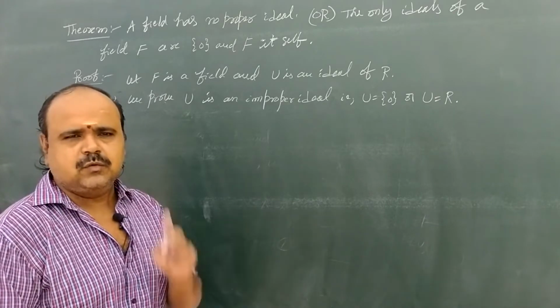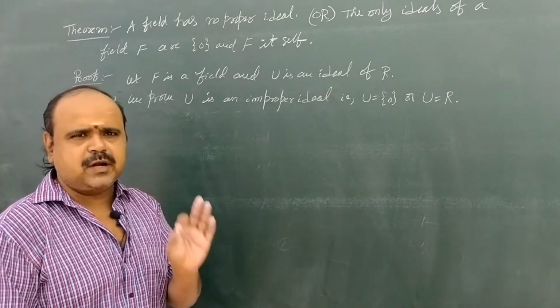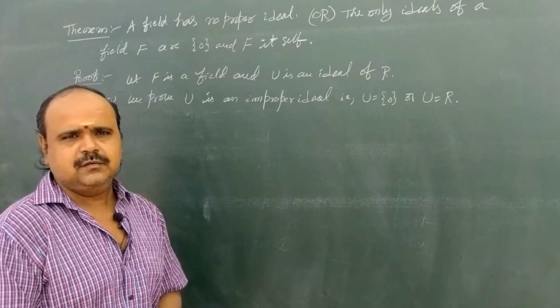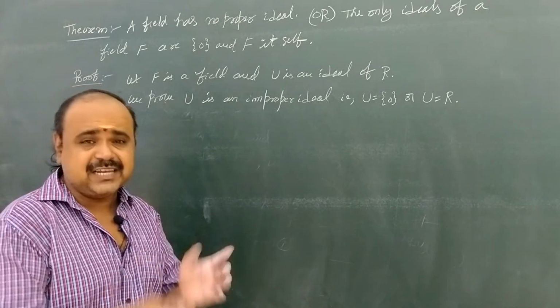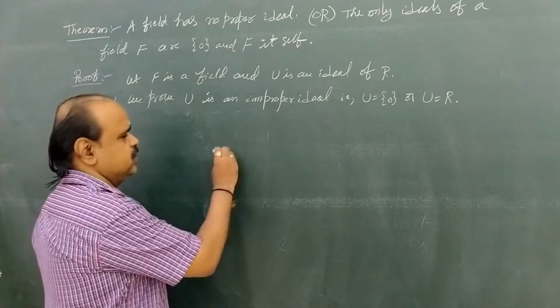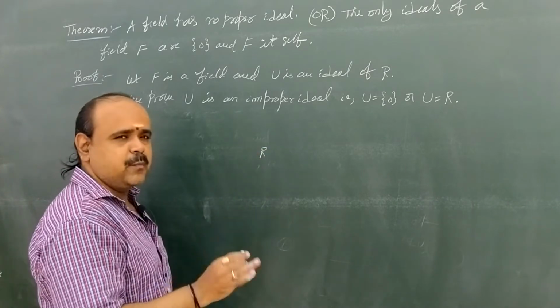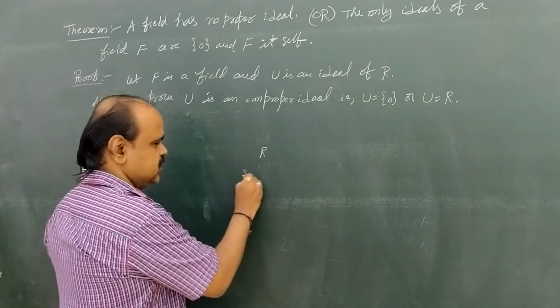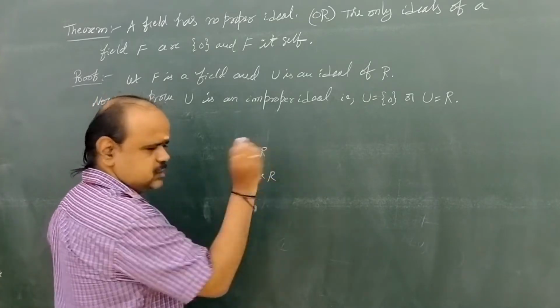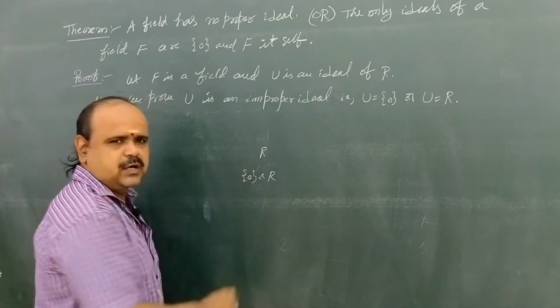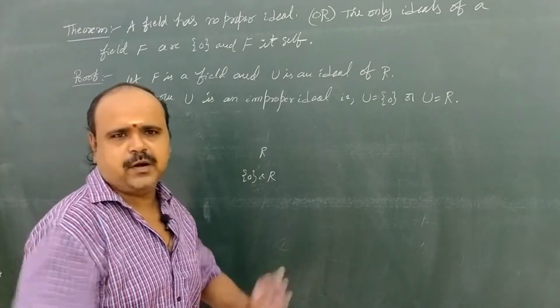Remember that if we take R, a ring, the only improper ideals are the set {0} and R itself. Only these two are improper ideals and the remaining are all proper ideals.